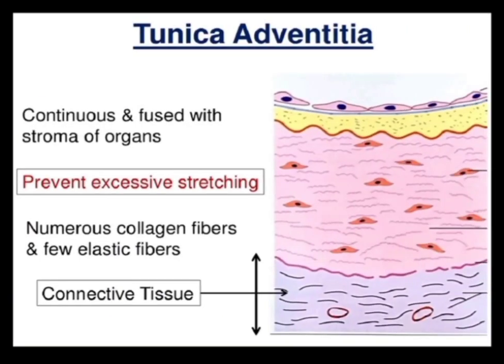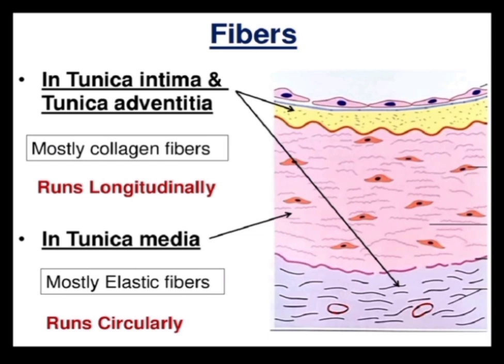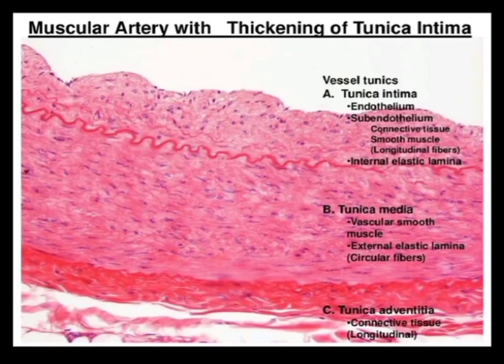Tunica adventitia is continuous and fused with the stroma of the organs. It prevents excessive stretching. There are numerous collagen fibers and few elastic fibers. This is the connective tissue layer, tunica adventitia. In the tunica intima and tunica adventitia, mostly there are collagen fibers which run longitudinally, and in the tunica media mostly we have elastic fibers, and they run circularly along with the smooth muscles. Muscular artery with thickening of the tunica intima. Here lies the thickening of the tunica intima.